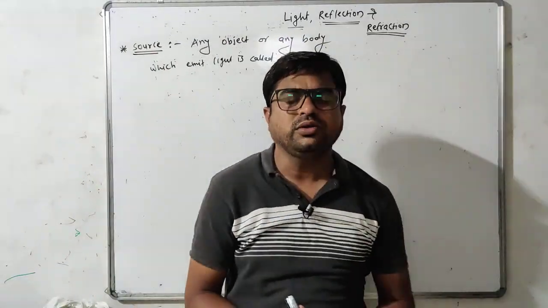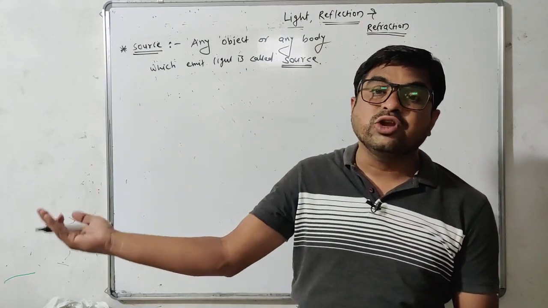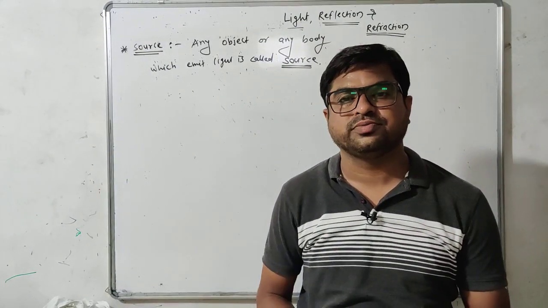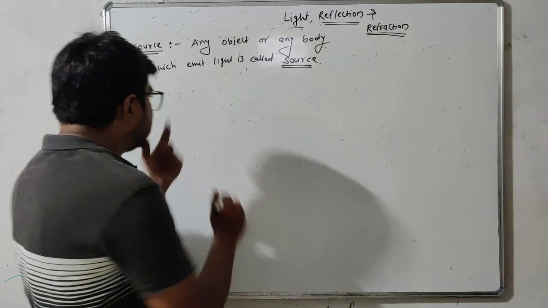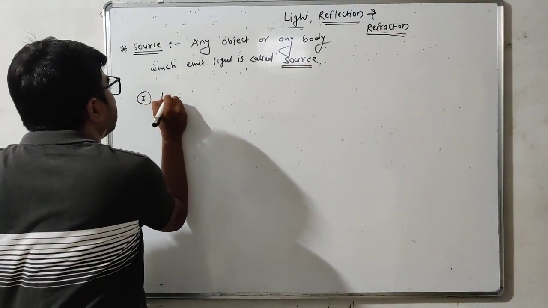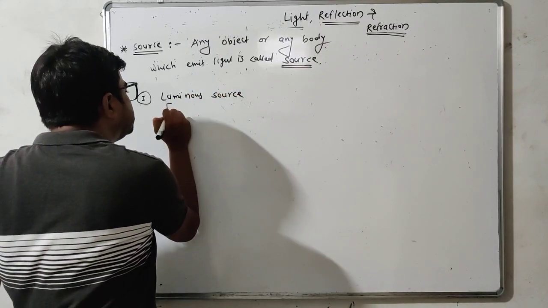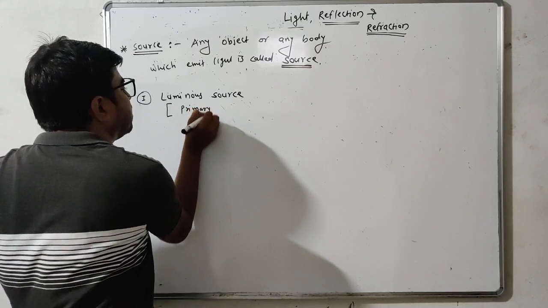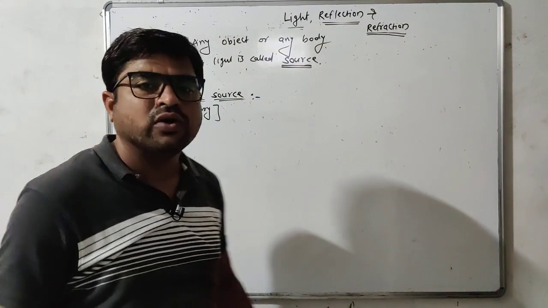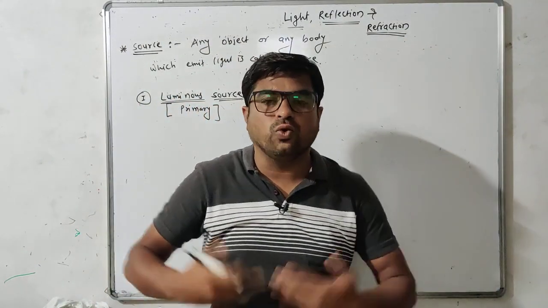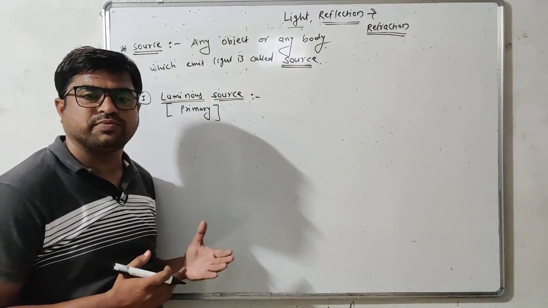Now depending upon whether the light is produced in a source or whether they are illuminated by the light of another source, the sources of light are classified into two types. The first is luminous source, also called primary source. Luminous sources are those sources which produce light of their own.